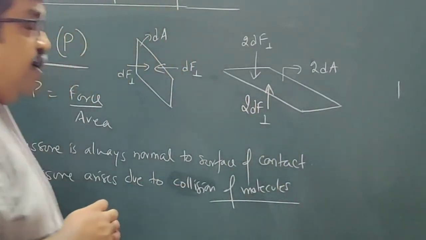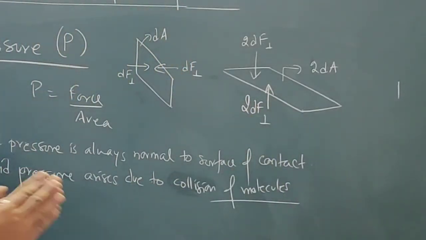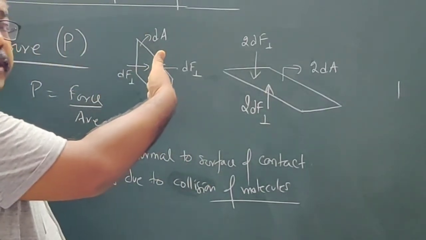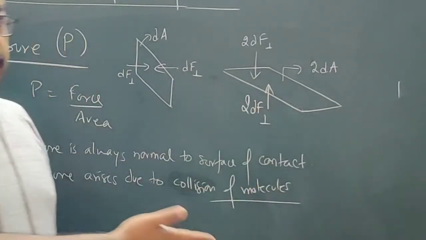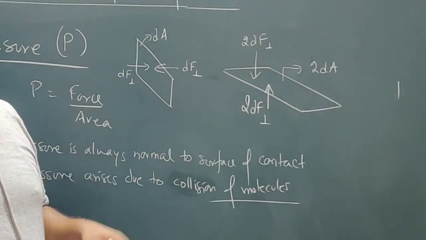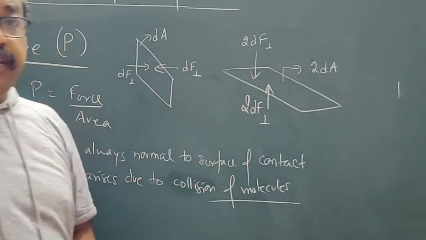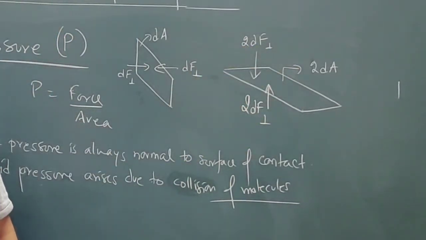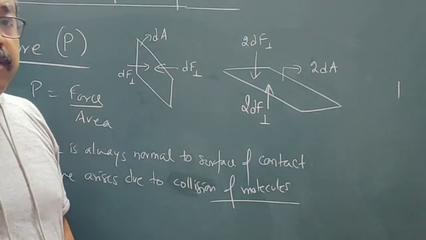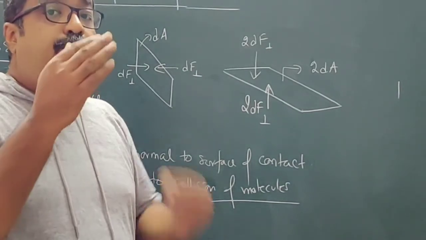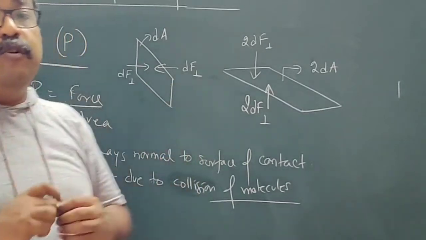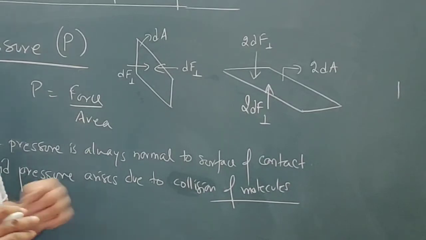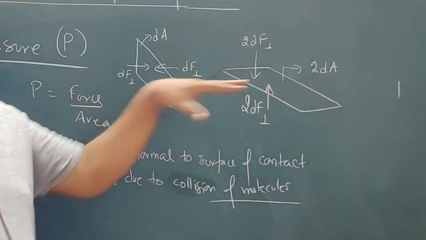Now the thing to be observed here is that I have changed the orientation of the area. Here the area is like this, here the area is like this. I have changed the orientation and I have changed the magnitude of the area. This is dA, this is 2 times dA, so this is double the area. So the force has also doubled. If you double the area, the force has also doubled, so that the ratio of force to area, that is pressure, remains the same. Pressure remains the same for the same fluid.